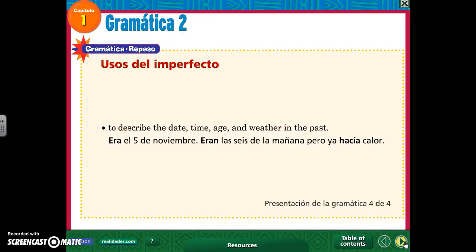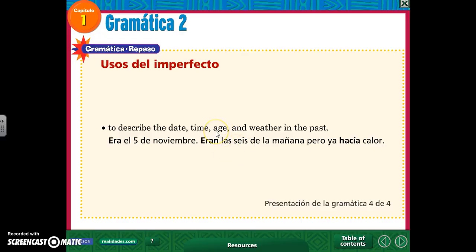Three. We use the imperfect to describe the date, the time, someone's age, and the weather in the past. For example, era el 5 de noviembre. So when we want to say what the date was in the past, we use the imperfect. Eran las 6 de la mañana. When I want to say what time it was in the past, I use the imperfect. Also remember that if it was only 1 o'clock, I would say era la una instead.